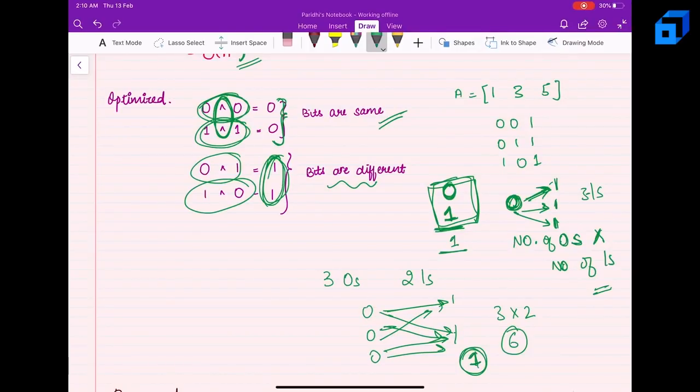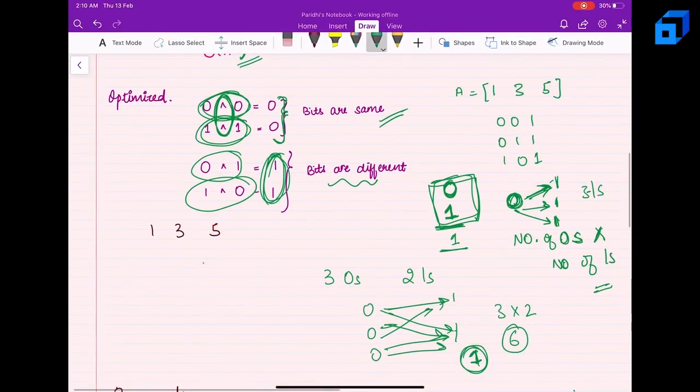So essentially, now what can we do? Instead of forming the separate pairs, I was given 1, 3, 5. Instead of forming the separate pairs, what I can do is simply represent them in binary form. So for 1 I'll get 0 0 1. For 3 I'll get 0 1 1. Then for 5 I'll get 1 0 1, right?